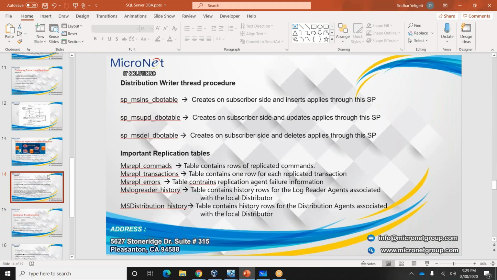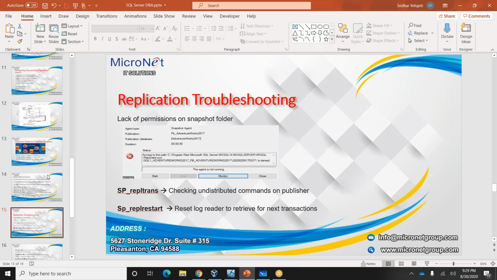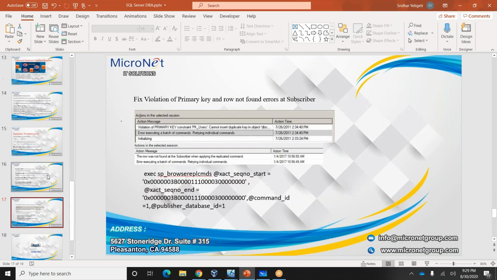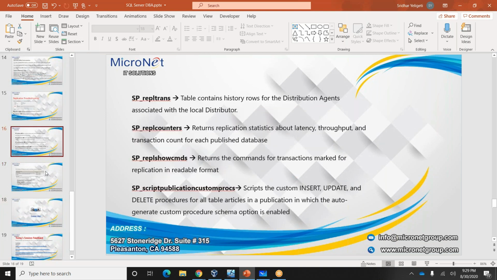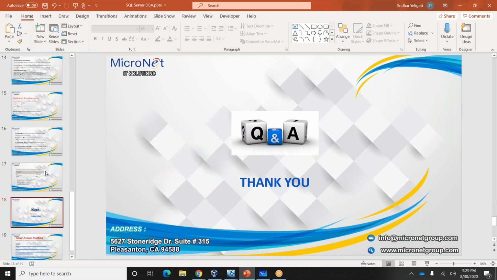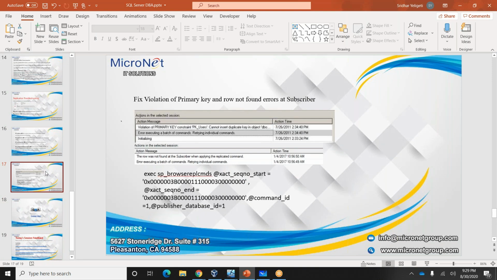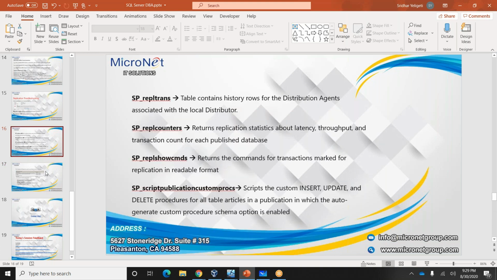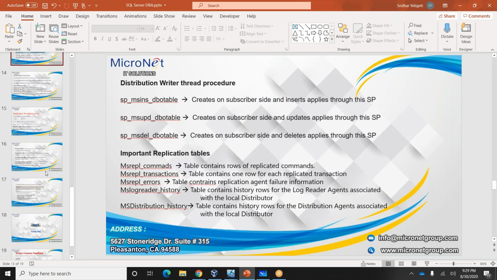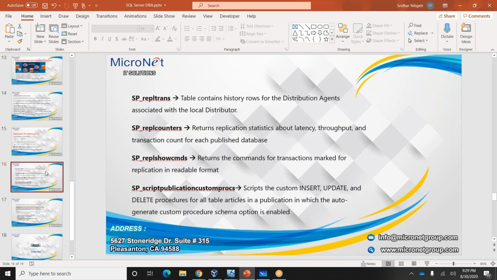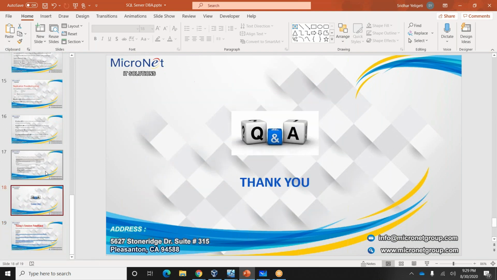Okay, so I hope whatever these things are, I explained these things. Now let me know if you have any questions. I'll share this PPT as well. Don't worry, it contains everything: what procedure, what stored procedure, and what table has the information.